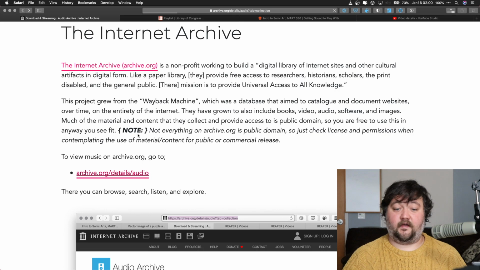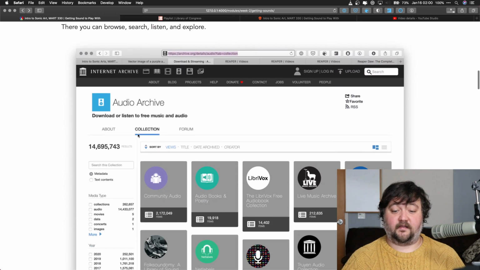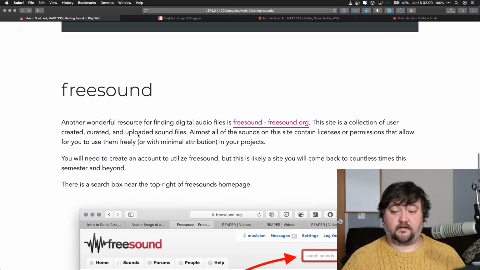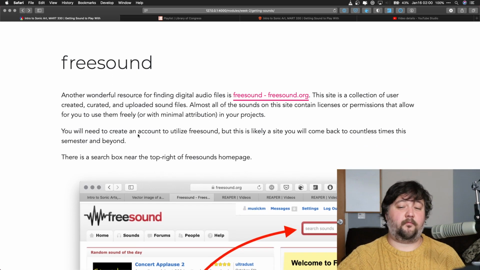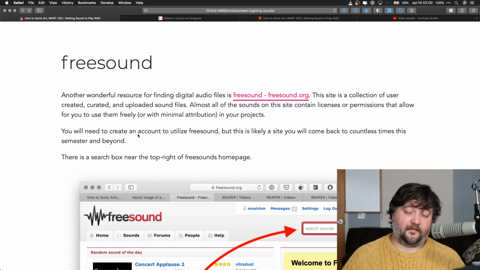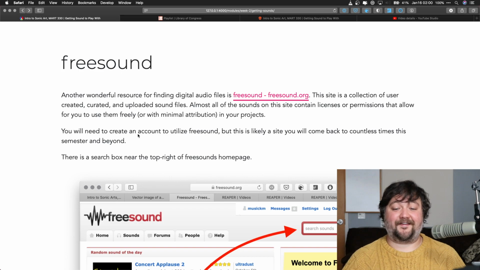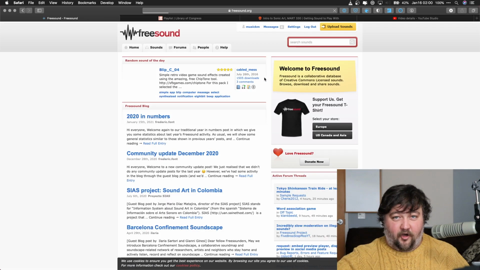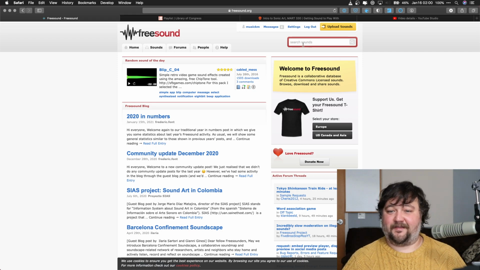Another resource that you're going to use extensively, I can almost guarantee it, is Freesound. And Freesound is a site with a collection of user-created, curated, and uploaded sound files. Almost all of the sounds on this site contain licenses or permissions that allow you to use them freely in any way you want. Sometimes with attribution, but that's not too much of a bummer. So Freesound has almost anything. It's really kind of incredible.